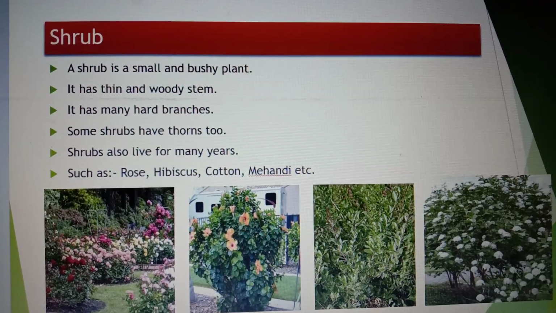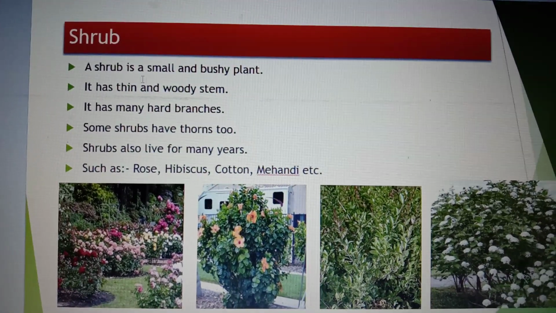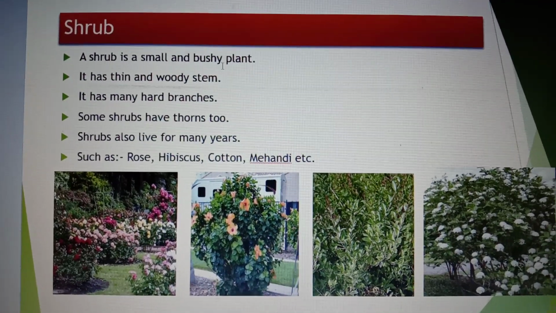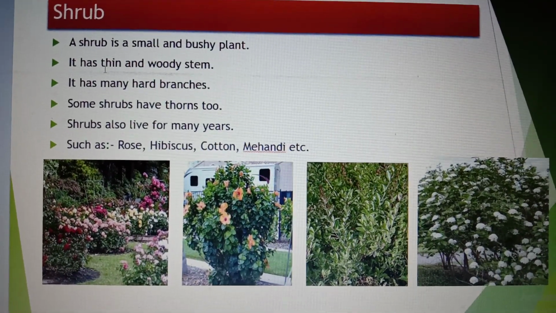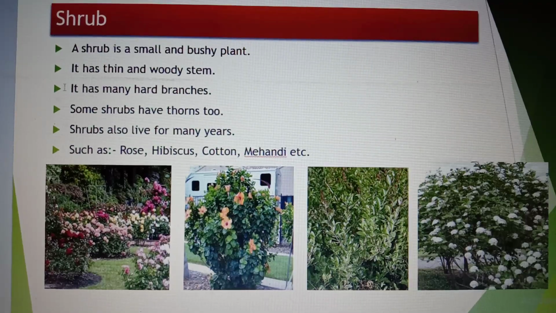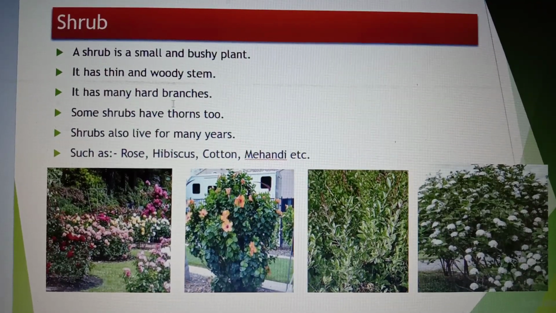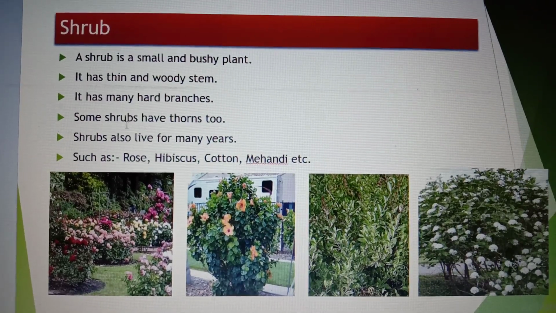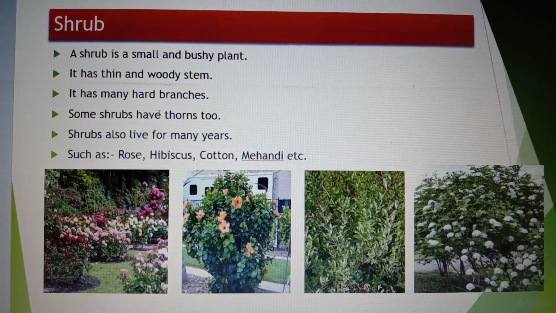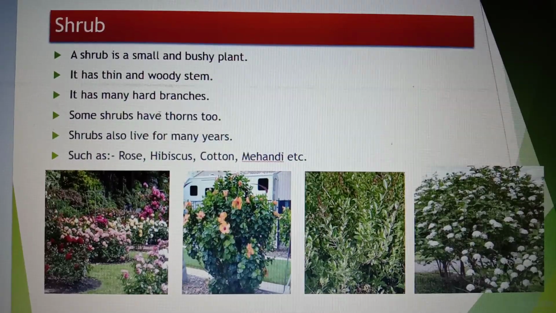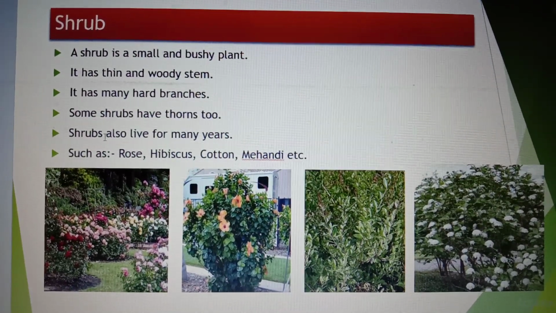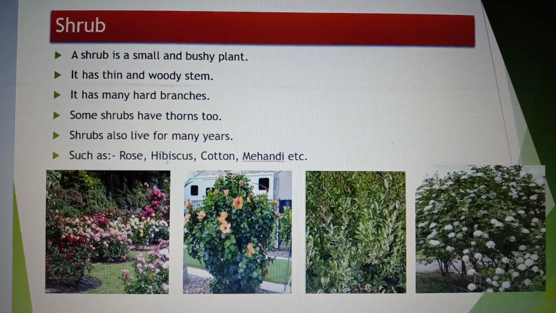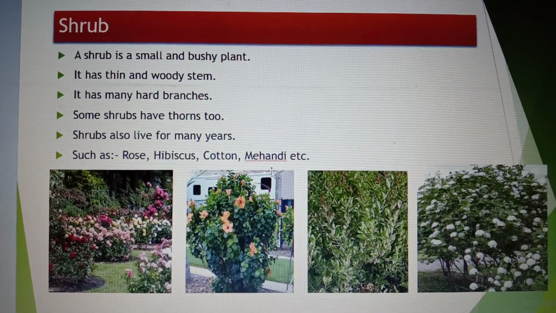Let's go to the shrub. A shrub is a small and bushy plant. It has thin and woody stem. It has many hard branches. Some shrubs have thorns too. Thorns means mul, in Tamil mul. Shrubs also live for many years, such as rose, hibiscus, cotton and mehndi.